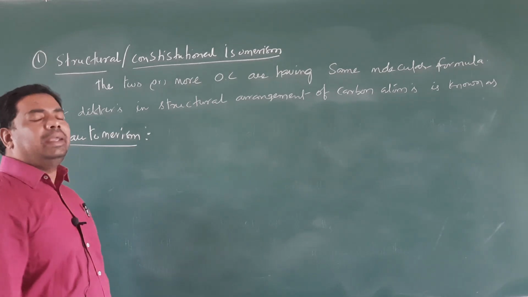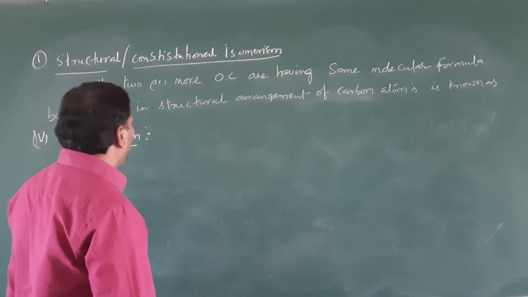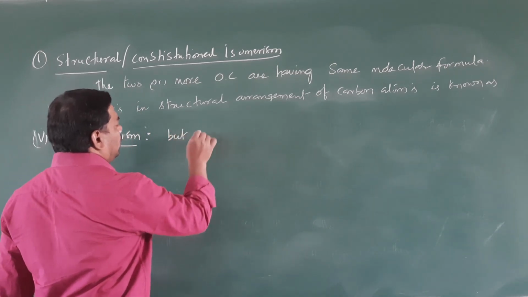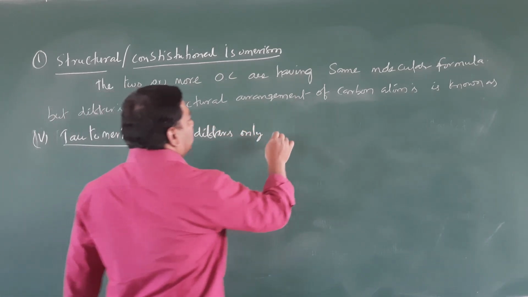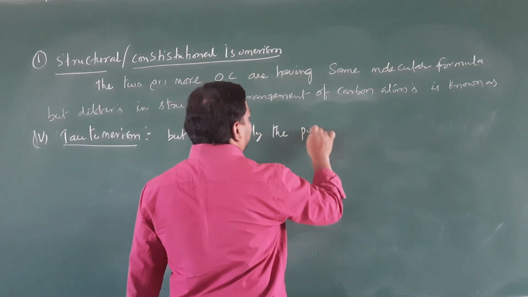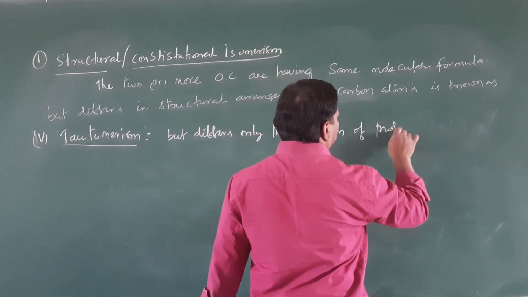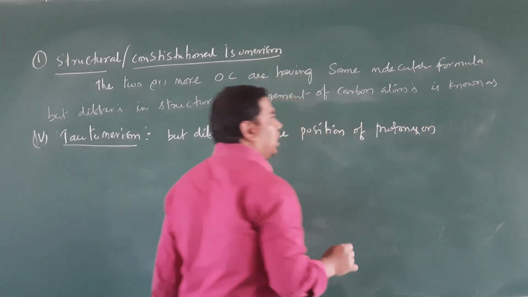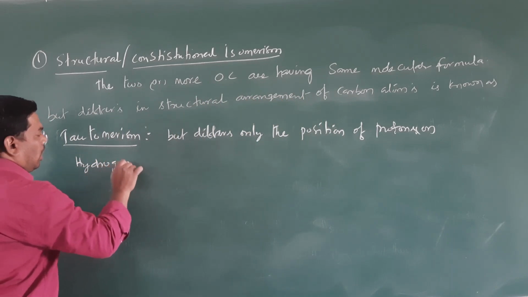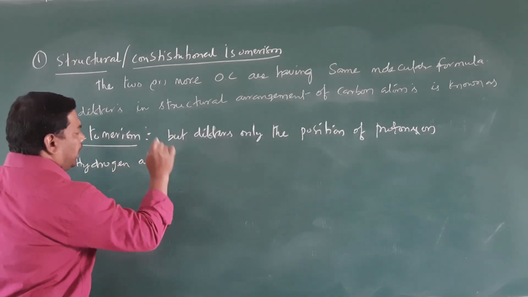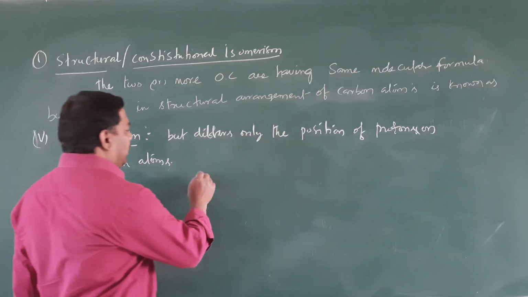Two or more organic compounds having the same molecular formula but differing only in the position of protons or hydrogen atoms. That is tautomerism, right? So here I'll write an example.